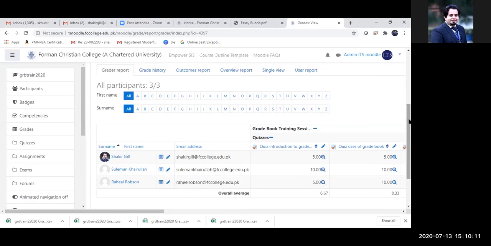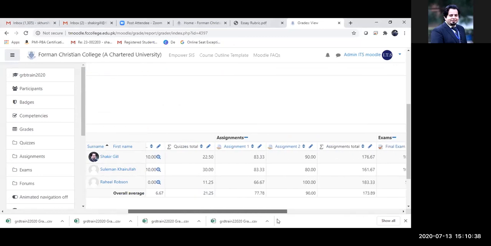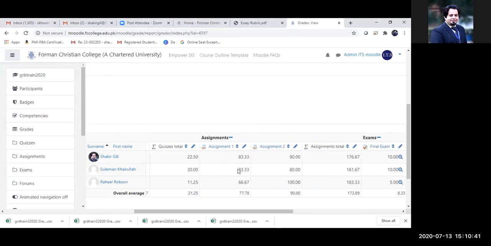Okay. So basically what I have done is I have only graded according to the criterion. So I just selected how well Suleiman did on each criterion, and Moodle calculated the scores for me automatically. So I'm just going to show how the scores were calculated. So for Suleiman, you can see Moodle, according to the criterion, has given the marks out of 100, that is 83.33. So according to the criterion, it itself actually created those marks.